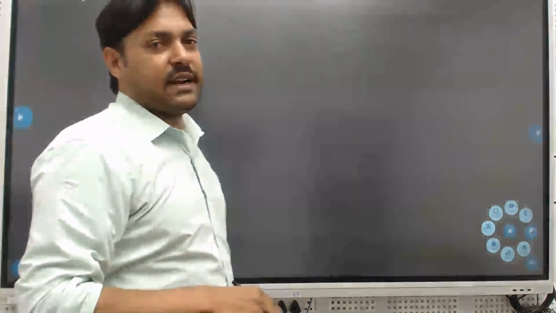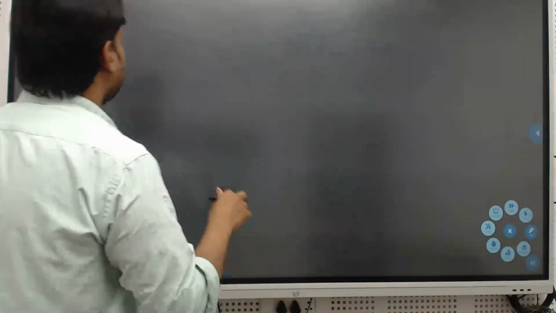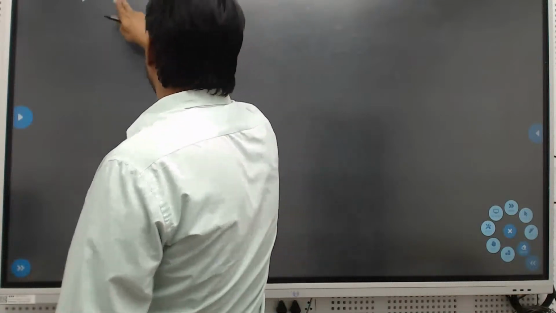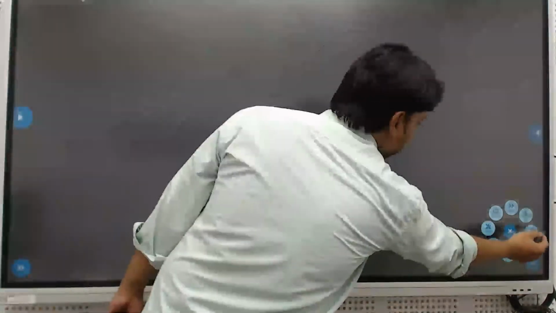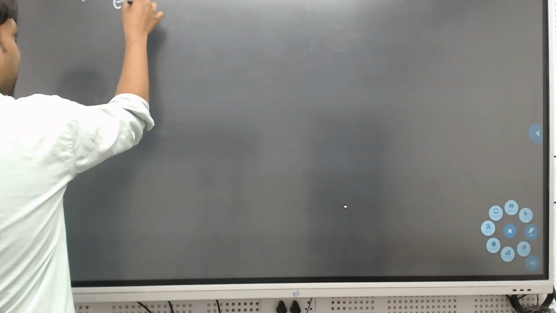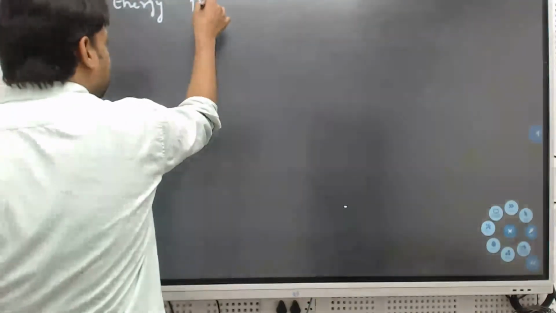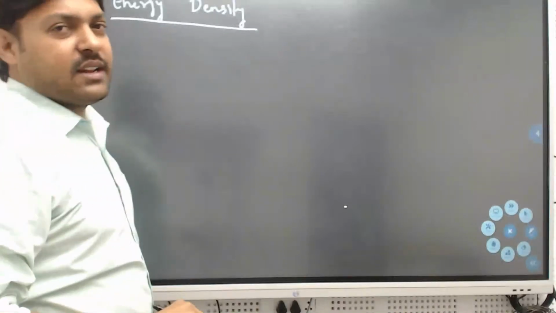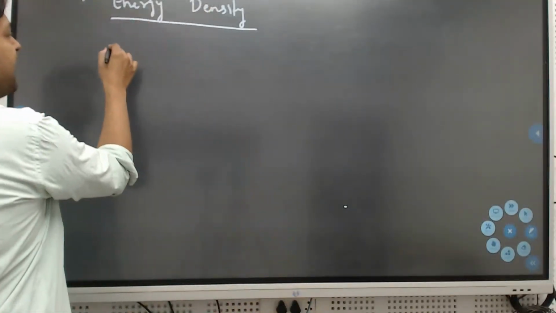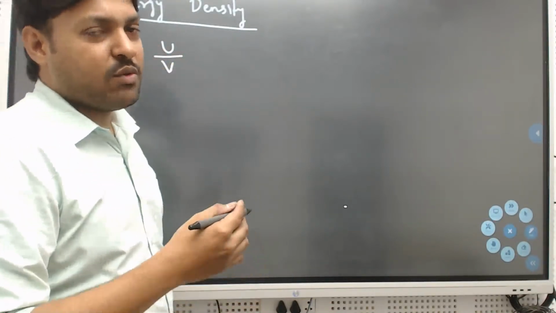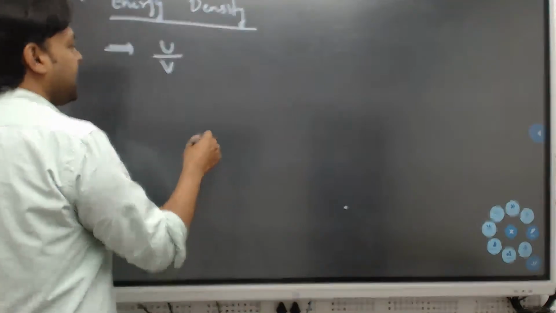After calculating the speed of light, next we'll talk about energy density first, then intensity. So, energy density. Anyone, what do you mean by energy density? Try to answer the question. Energy per unit volume, we call it energy density.